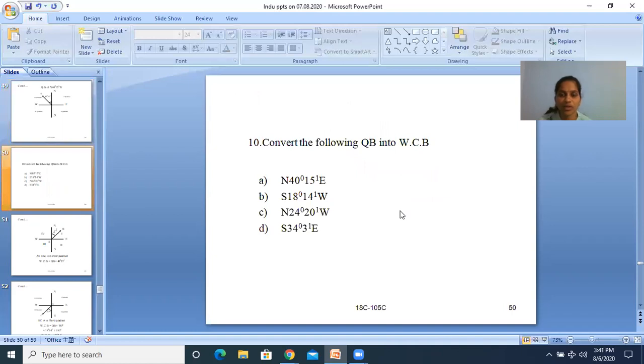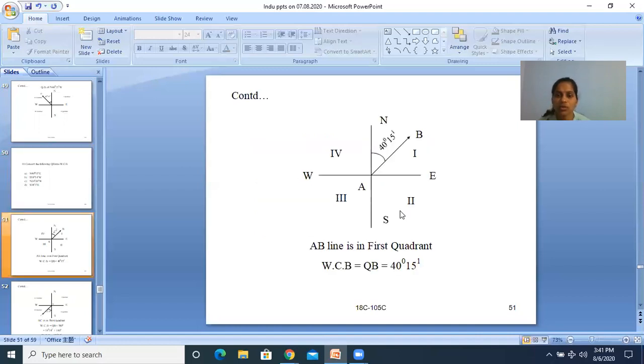Okay, then we will move to the 10th sum. Convert the following QB into WCB. North 40 degrees 15 minutes east, south 18 degrees 41 minutes west, north 24 degrees 20 minutes west, south 34 degrees 3 minutes east. So northeast is the first quadrant, southwest is the third quadrant, northwest is the fourth quadrant, southeast is the second quadrant. Then you can apply the rule.